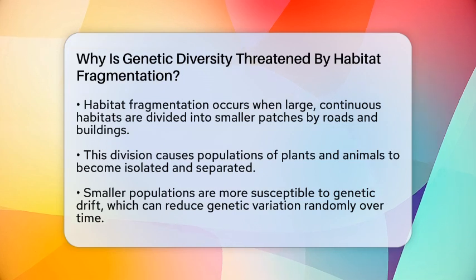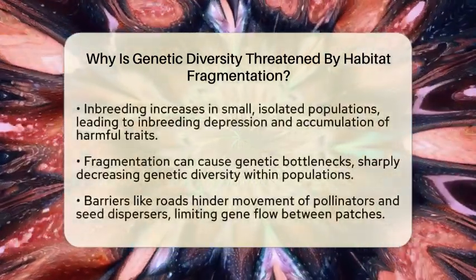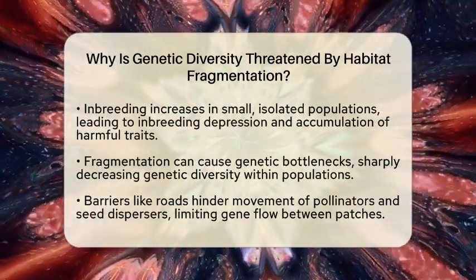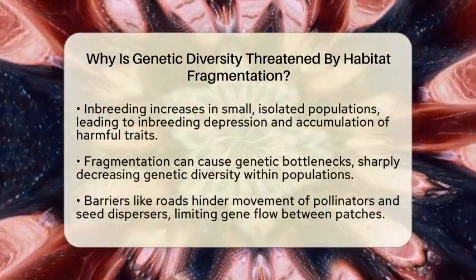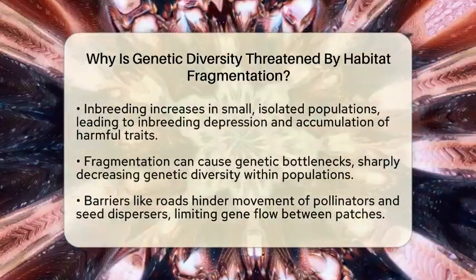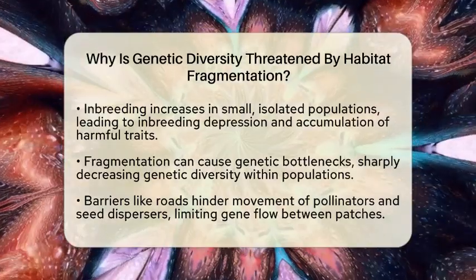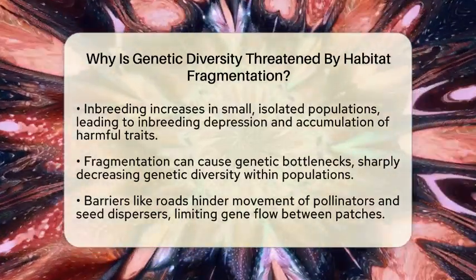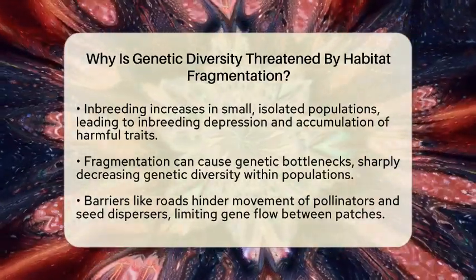Smaller groups are more prone to genetic drift, which is when gene frequencies change randomly over time. This can cause some gene variants to disappear just by chance, reducing genetic variation. In small populations, animals and plants often end up reproducing with close relatives. This is called inbreeding, and it can lead to inbreeding depression. That means harmful genetic traits become more common, making the population less healthy and less able to survive.